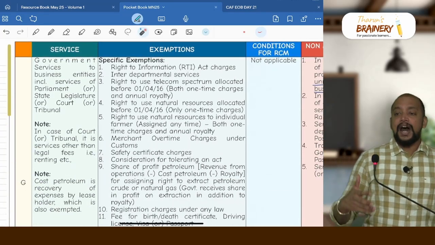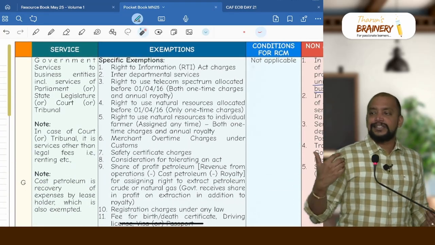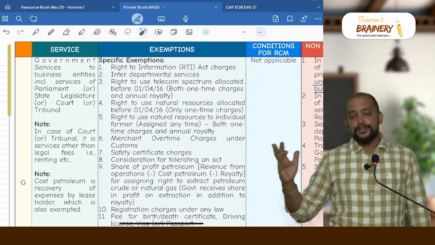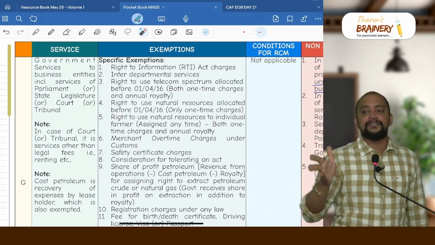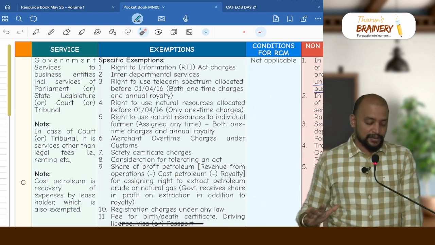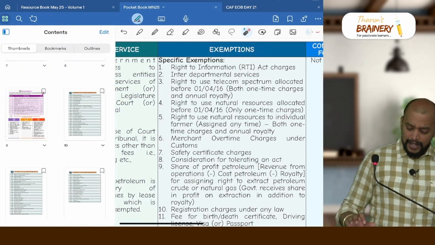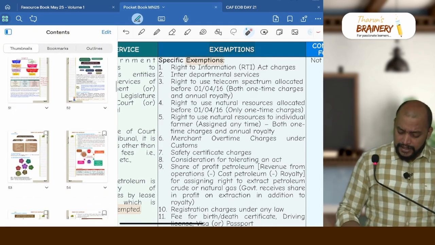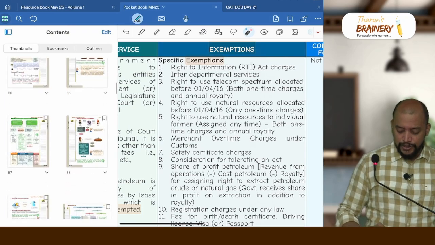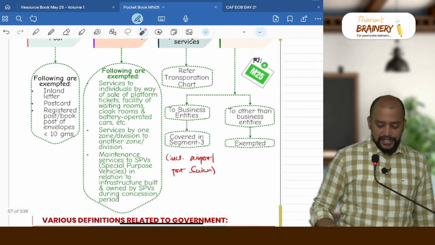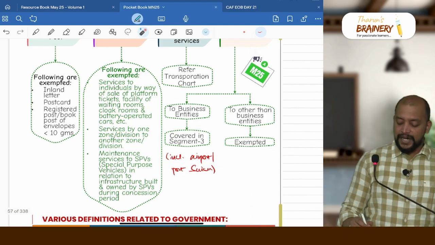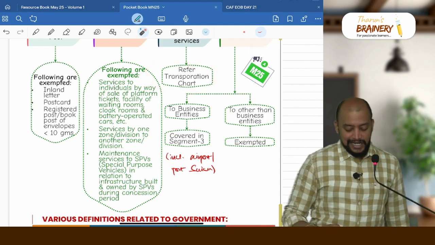RCM is not there in this test, so that will be in the next test. Due to that reason, we will be discussing it later. Right now your focus should be on whether it is taxable or whether it will be exempted. Then next, connecting to this, for transportation also we have, because in this chart everything is over and transportation is only left. For that we have a separate sector, transportation related exemptions.